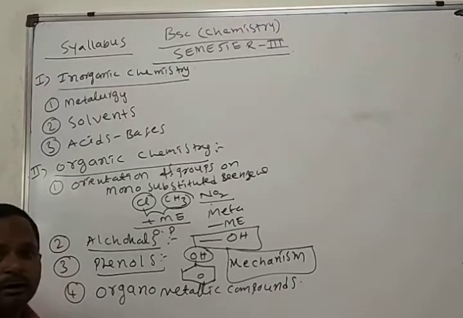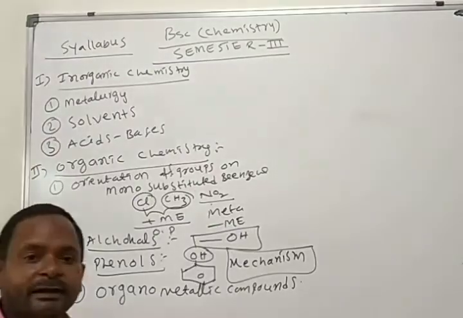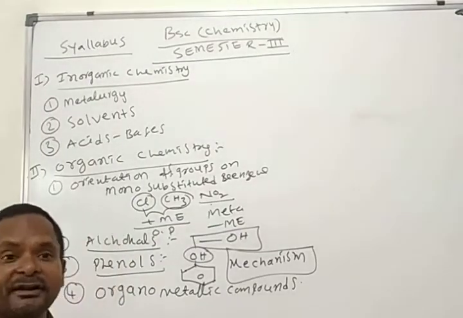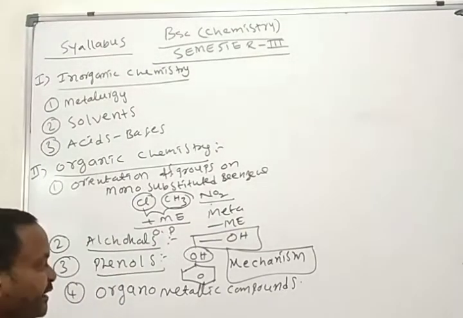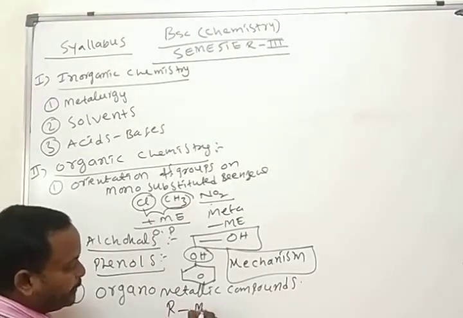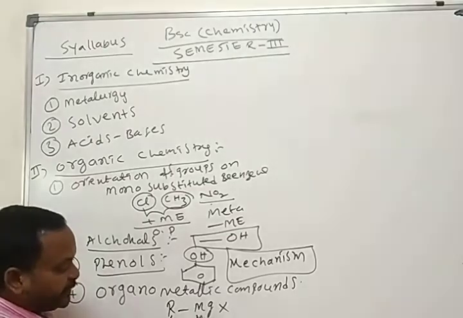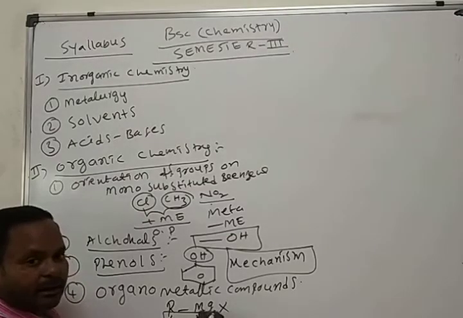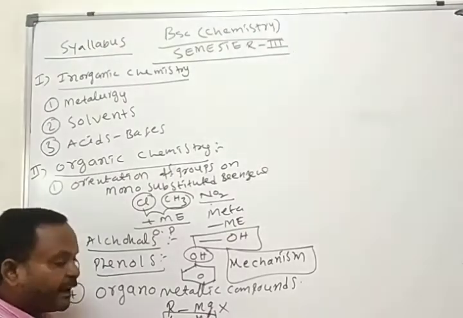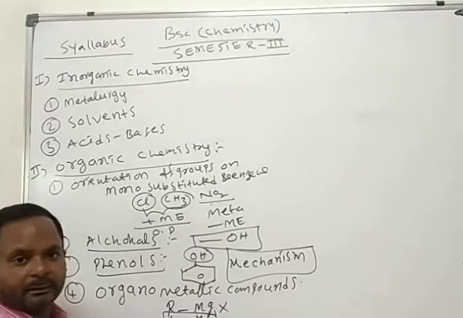Okay, these are the well-known compounds. Already we know about the very important organometallic compound, Grignard reagent, RMgX. Here, carbon, magnesium. Organometallic compound means carbon directly linked with the metal.